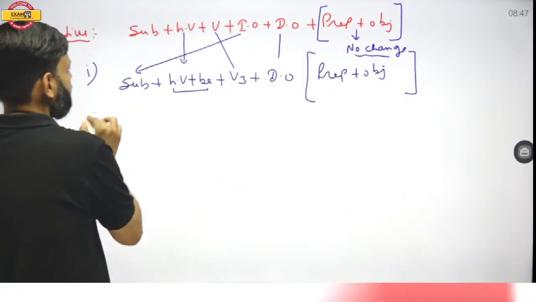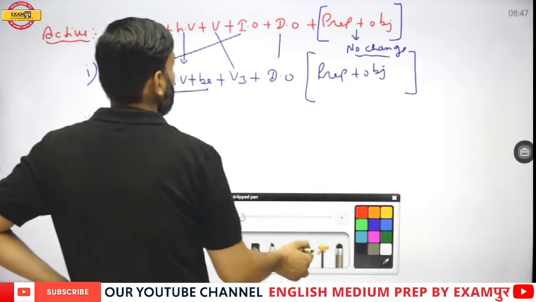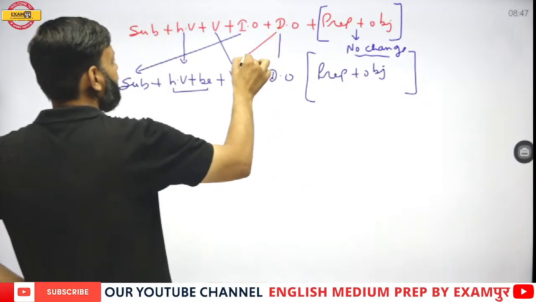Second way is to bring the direct object as the subject.